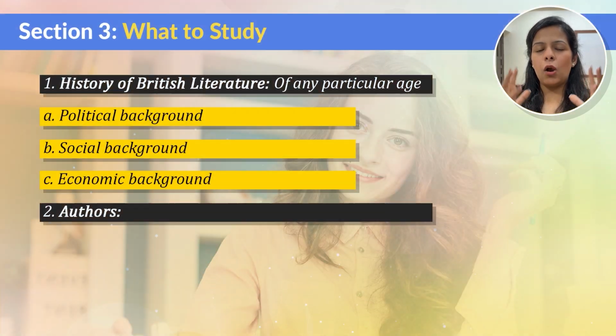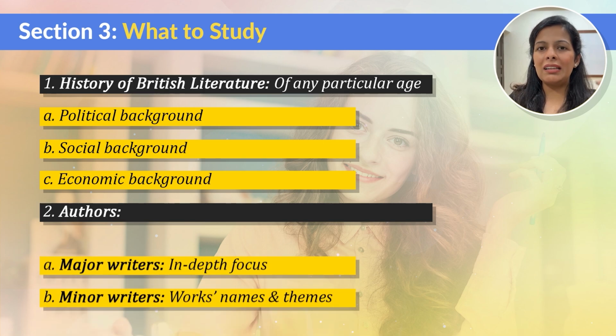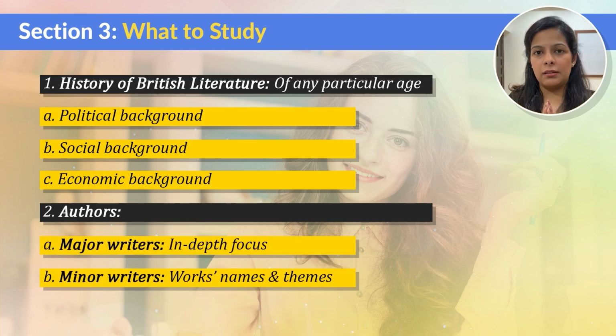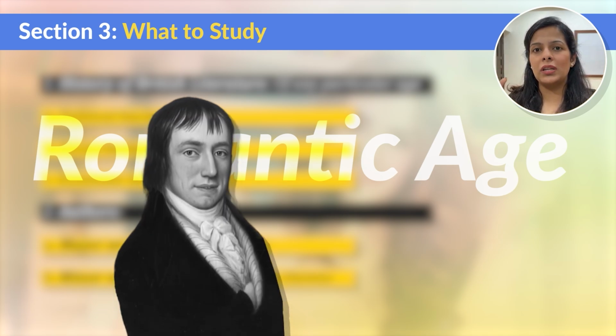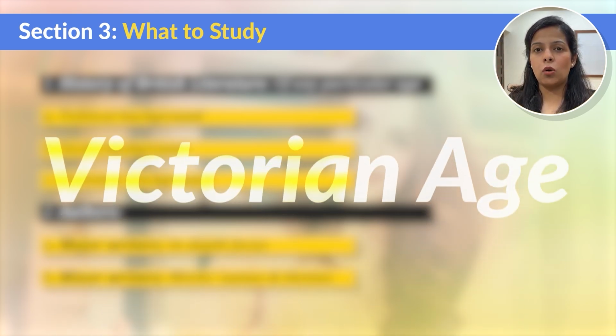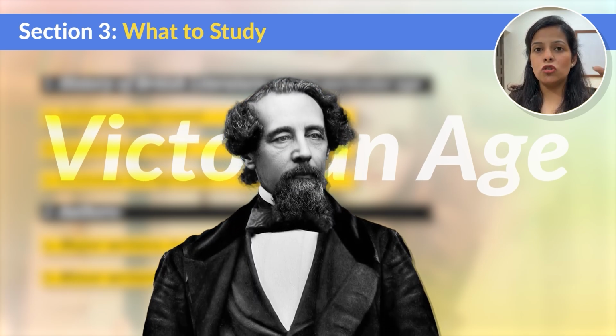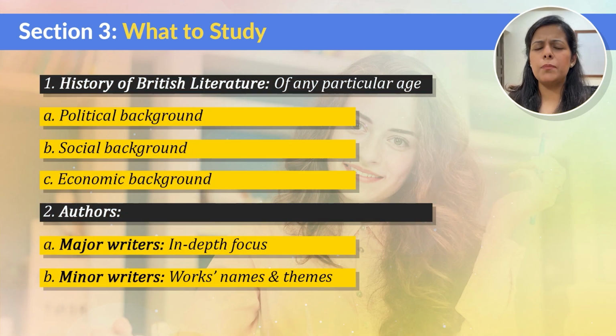Now, when it comes to the study of authors, there are two types of authors that you will encounter. One are the major writers and the other ones are the minor writers. Now, major writers are the writers which are extremely important for you to study because they define the entire age. For example, if we look at Romantic Age, you cannot understand Romantic Age without understanding Wordsworth and Coleridge. Similarly, you cannot understand Victorian Age without understanding Charles Dickens. So these are major writers because यहाँ से in-depth questions आते हैं. They are going to dig deeper into the writer, deeper into his works and then give you questions.